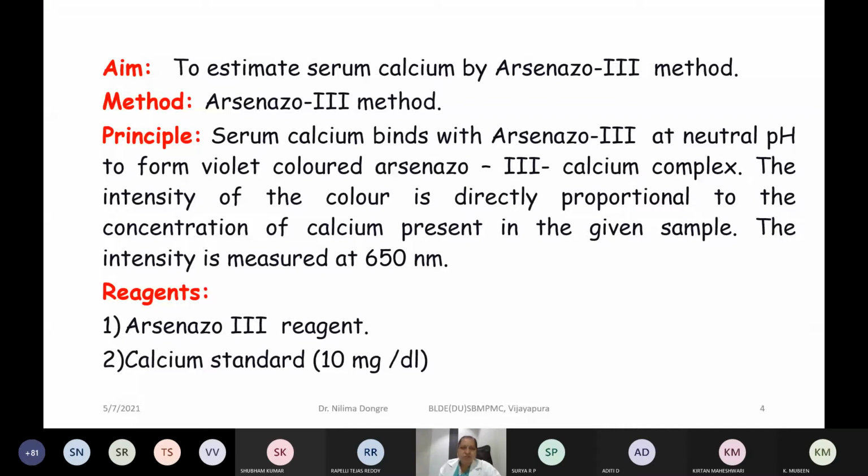Yes, ma'am. So for the first time, if you are understanding, I want to tell you that the intensity of the color which is developed, you have to read on the colorimeter. That instrumentation you have learned, I think in the demonstration in the previous class, this instrument has been dealt in detail. Colorimeter. Here you have to make a series of test tubes, which we are going to understand in the procedure. So this will be the quantitative experiment.